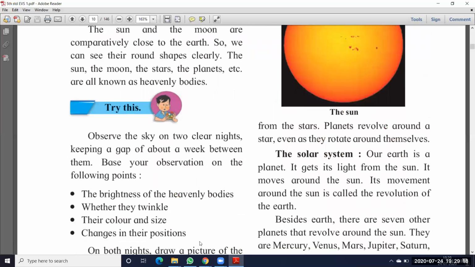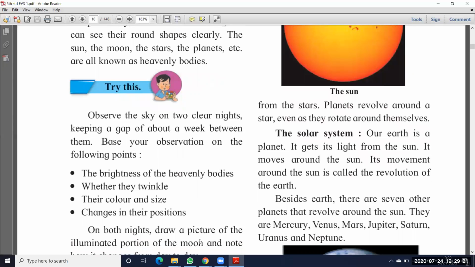Here they have given a small activity to you. Observe the sky on two clear nights, keeping a gap of about a week between them. Base your observation on the following points. Here they are saying you have to observe the moon and the night sky on two nights. Suppose this Sunday you observe the night, how it is: whether the moon is bright or not, and whether the stars are twinkling or not. We have to observe those things. And again after 14 days, you have to observe the night again, another night.